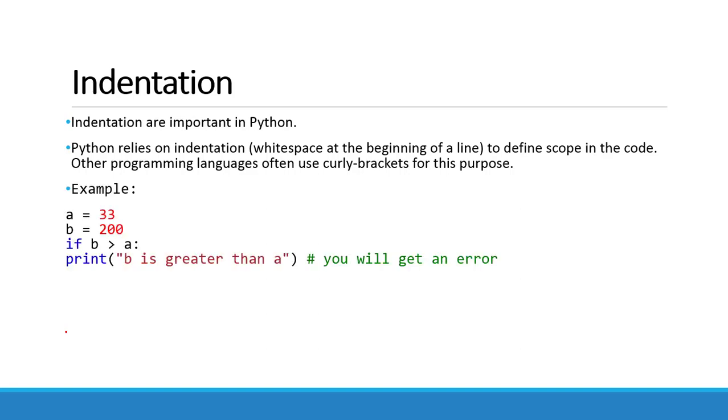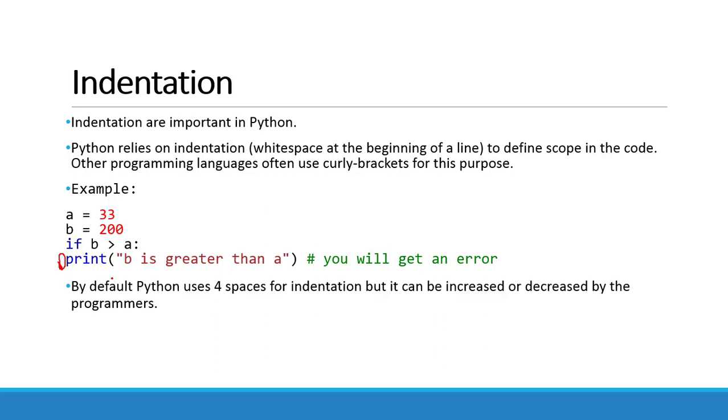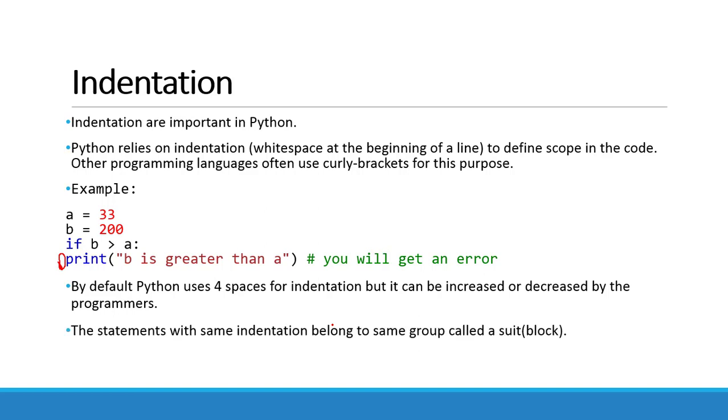For example, if we write the previous code without the indentation, then we will get an error. So indentation is useful to define the scope of the code. By default, Python uses 4 spaces for indentation, but we can increase or decrease that. Statements with the same indentation belong to the same group of code.